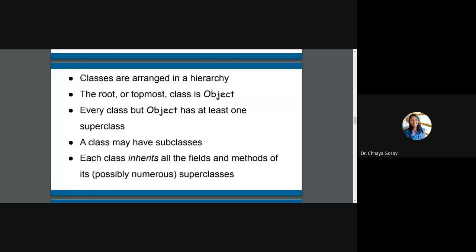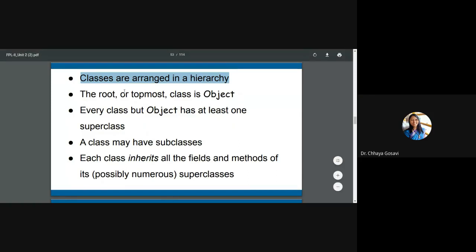In Java, classes are arranged in a hierarchy. In previous unit number 1, we have seen that Java, being object-oriented, supports inheritance and hierarchical inheritance. So we can have a parent, and the parent derives more than one class. On the same line, Java classes are also arranged in a hierarchy. The topmost class is called the root of the tree, and that class name is Object.